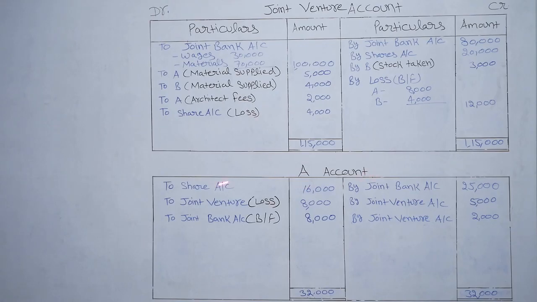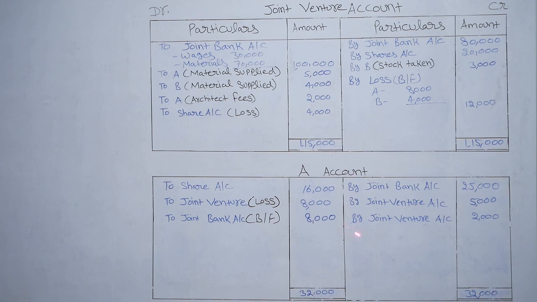Next is A account. A taking up all the shares of the company at an agreed value of rupees 16,000. So entry will be A's account debit to share account 16,000. By joint bank account 25,000. A paid 25,000. So entry will be joint bank account debit to A account. If we do ledger posting of A, then we will write by joint bank account. Next is by joint venture account 5,000. So this is material supplied by A.